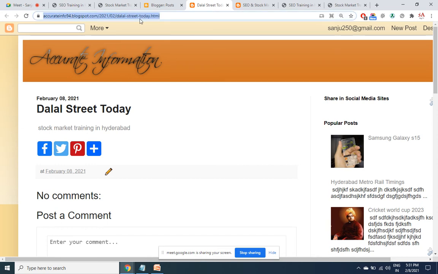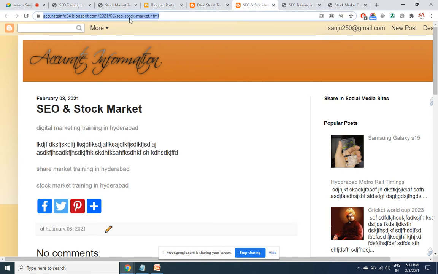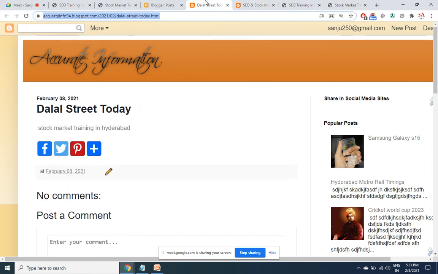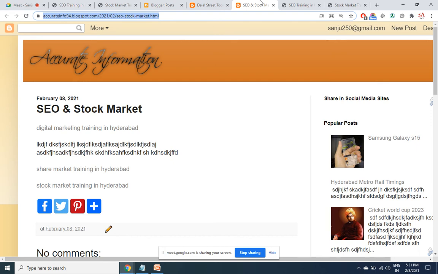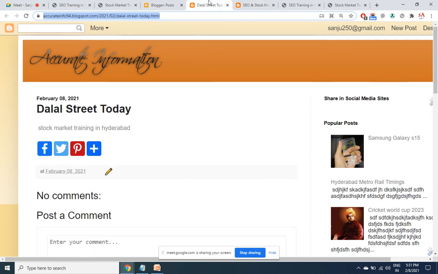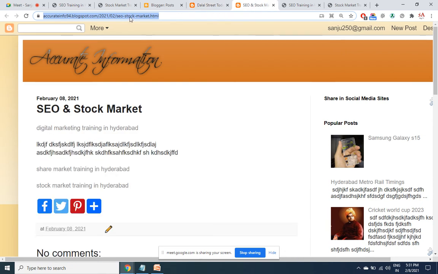So this is one page address and this is another page address. Both these pages have got their own set of links. So altogether, I have got 2 points for stock market training in Hyderabad. One from this page, another from this page. Likewise, if I place the same link into 100 different web pages, then it will be 100 points for that particular keyword.